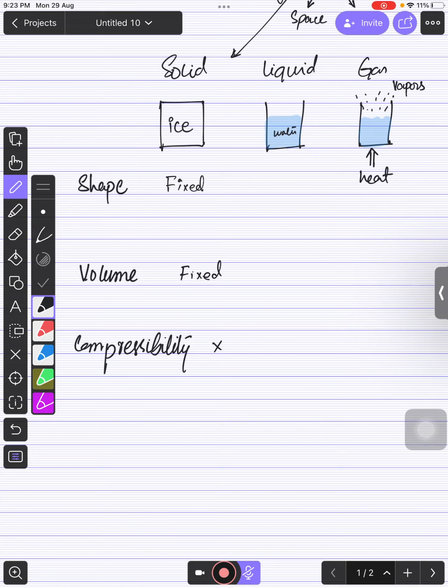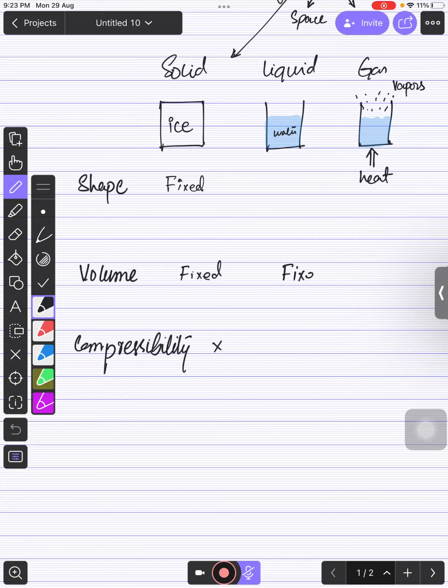So if you take 1 glass of water, whether you take it in a glass, in a jug, in a bucket, or you throw it on the ground, it will remain 1 glass of water. Its volume will not change. But as you bring it into different shapes, the liquid is going to take the shape of the container, whatever the shape of the container. So you can say that the shape is not fixed, but the volume is fixed.